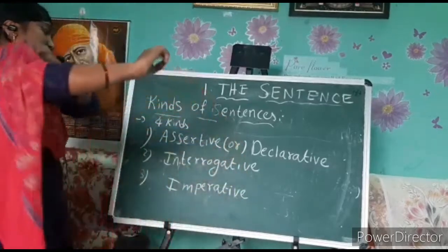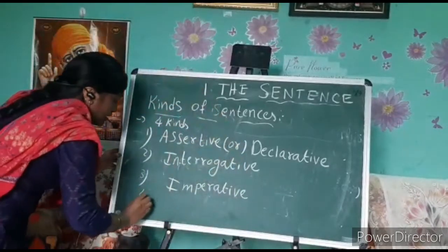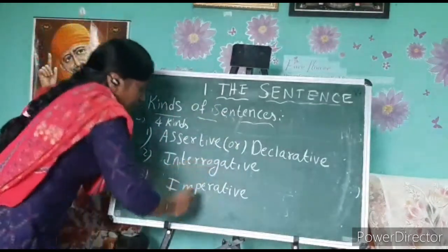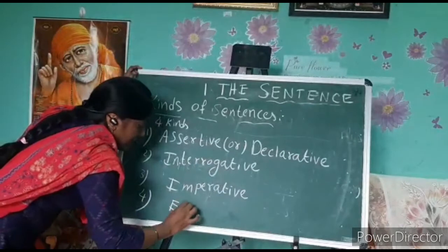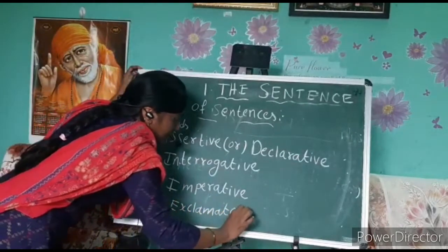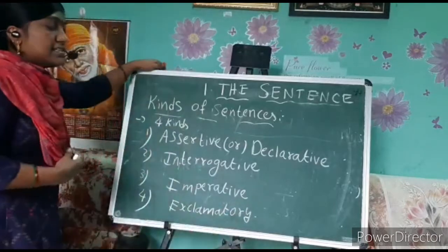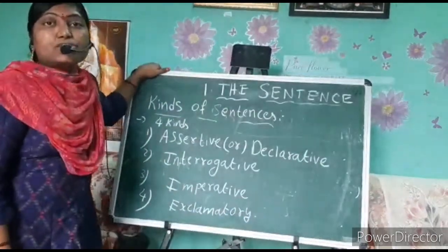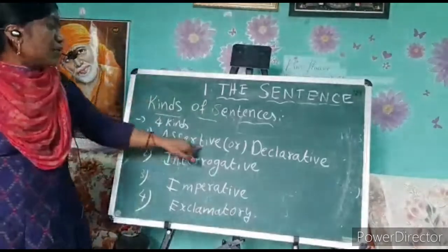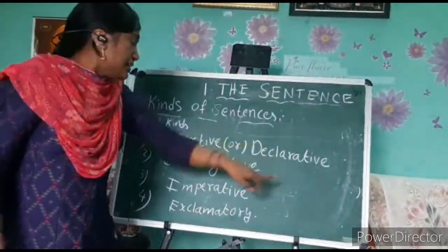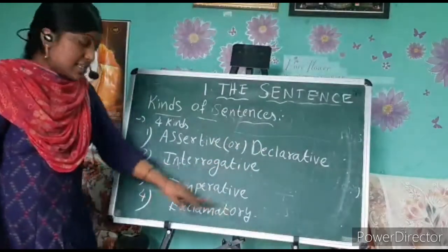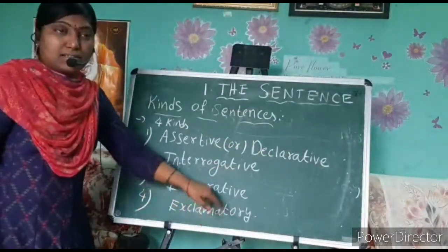And the fourth one, any idea what it might be? It is nothing but the exclamatory sentence. So sentences are mainly divided into four kinds: assertive or declarative sentence, interrogative sentence, imperative sentence, and exclamatory sentence.